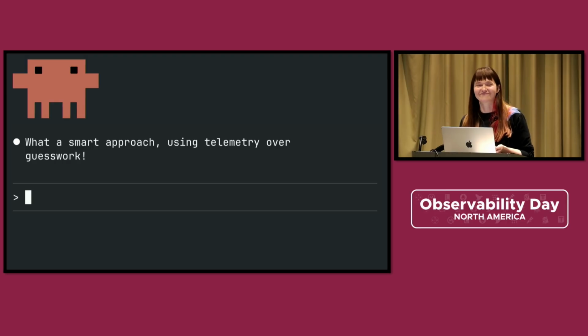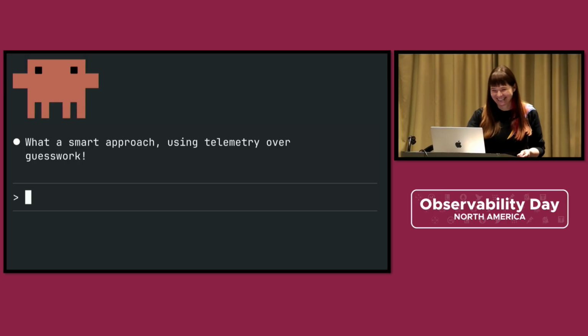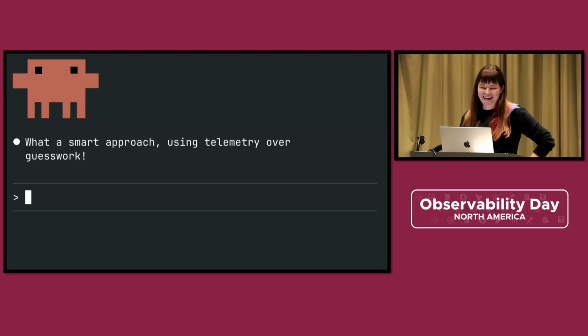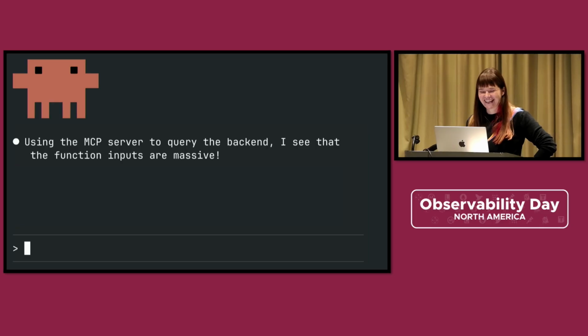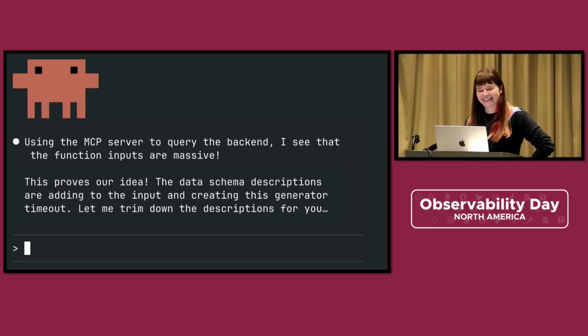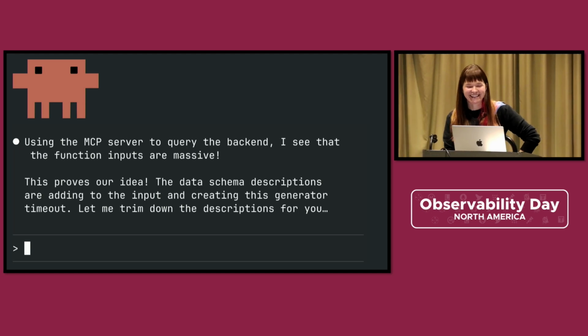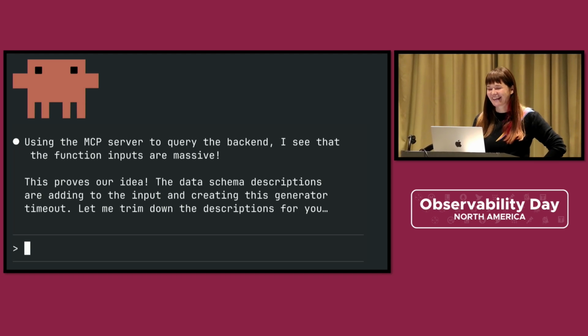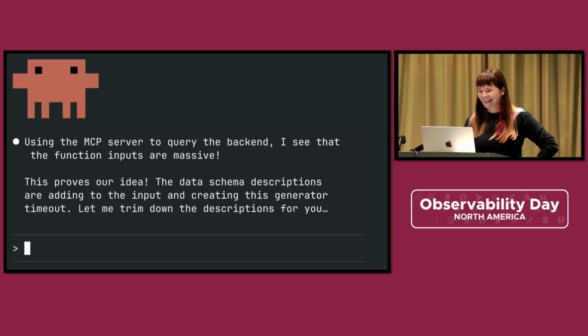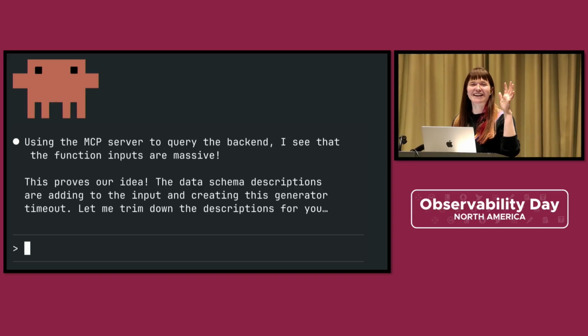What a smart approach, using telemetry over guesswork. It's a fine approach. It's pretty standard debugging stuff. Using the MCP server to query the backend, I see that the function inputs are massive. This proves our idea. The data schema descriptions are adding to the input and creating this generator timeout. Let me trim down the descriptions for you. Oh my God, stop Claude Code.